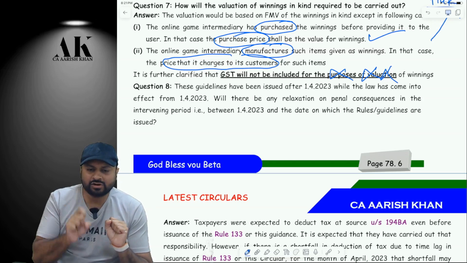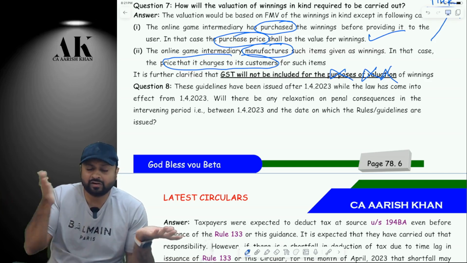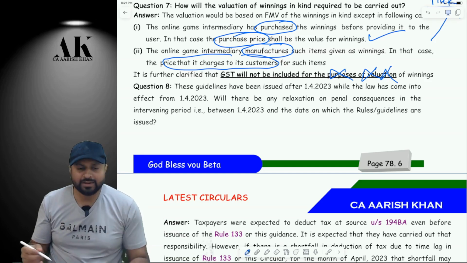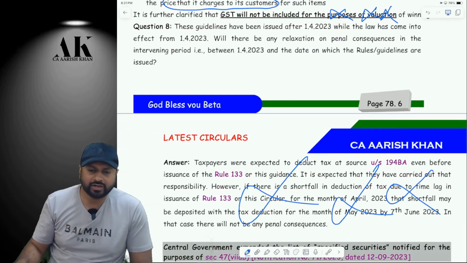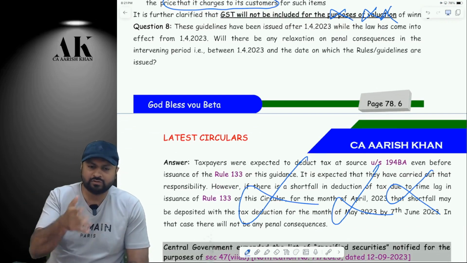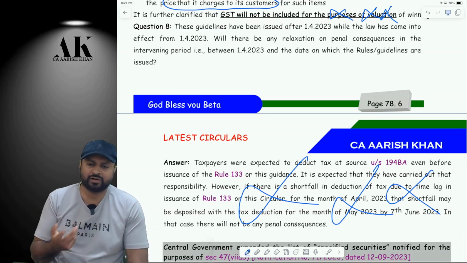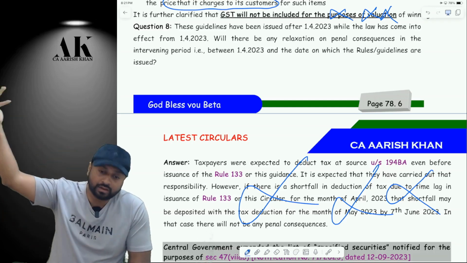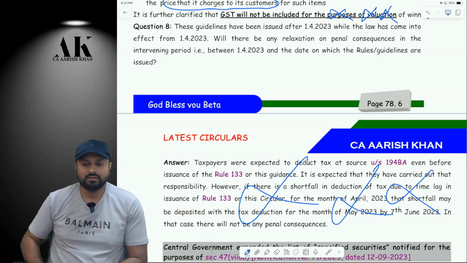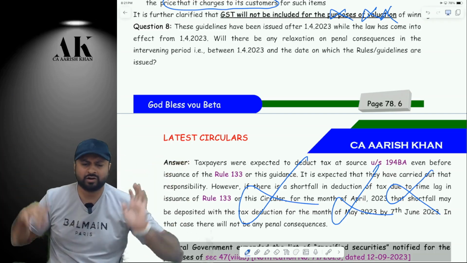So if there is any shortfall in the month of April and May, because the rule was not there, and it came later on, will there be any penal consequences? CBDT said no. There will not be any penal consequences for the TDS deducted till the time the notification was not there. This is a very genuine thing which a person can ask. If there was no rule, how will I come to know what you are thinking at the back end? So in the month of April, May, till the notification was not there, we were deducting as per our knowledge.